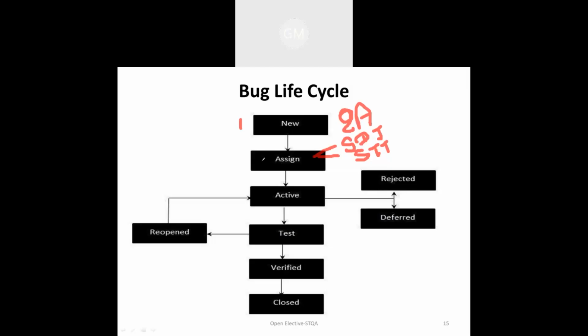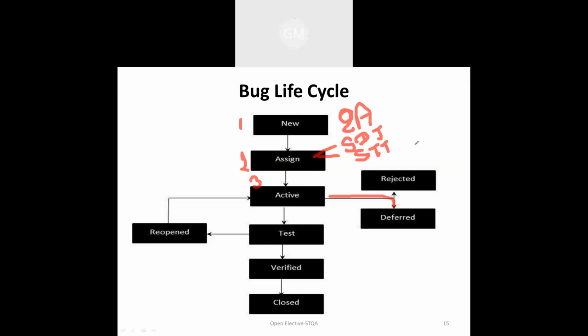After the second phase, whenever the bug is moved to the third stage, the bug is activated, and in that phase it is tried to be fixed. Whenever the bug is going to be fixed, it is checked whether it is a repetitive bug or not.